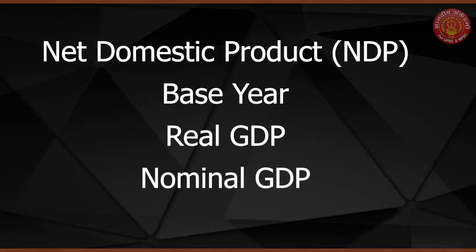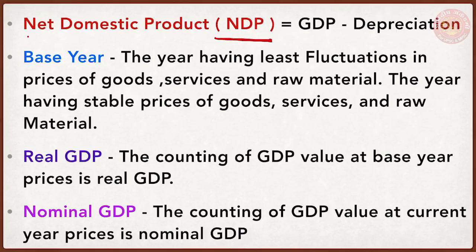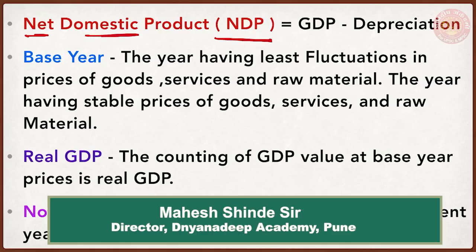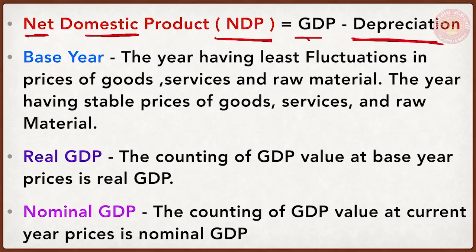Hello everyone. Today we are going to study another very important topic which is NDP. NDP stands for net domestic product. So how do we come to know about NDP? NDP's definition is GDP minus depreciation. Depreciation is a simple term. Depreciation means wear and tear of machinery and all capital goods which are being used while producing goods and services.